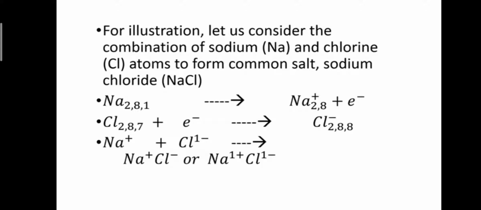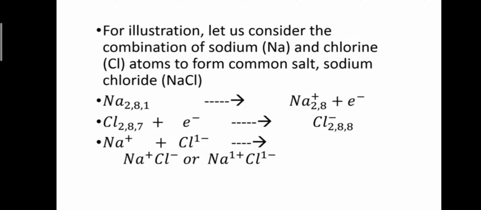Chlorine has 17 electrons and its electronic configuration is 2, 8, 7. K shell contains 2 electrons, L shell has 8 electrons, and M shell of chlorine has 7 electrons. It gains the electron of sodium and becomes chloride ion, that is Cl negative, having electronic configuration K2 L8 M8.